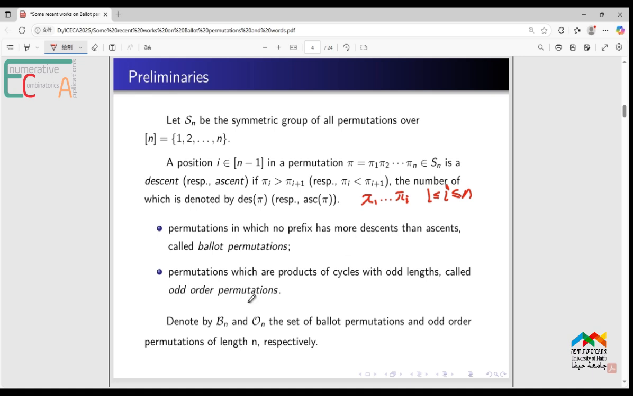An odd-ordered permutation is a permutation which is a product of cycles with odd lengths, such as (1)(2)(3)(4). This is an odd-ordered permutation, since each cycle has odd length, for example length 1 or length 3. We denote the Ballot permutations of length n by Bn, and odd-ordered permutations of length n by On respectively.